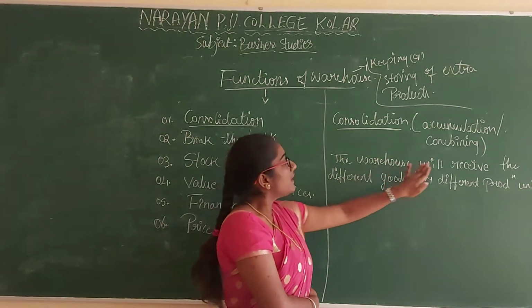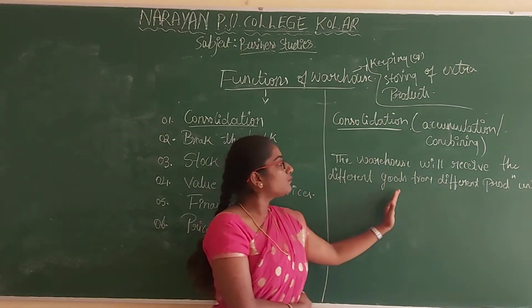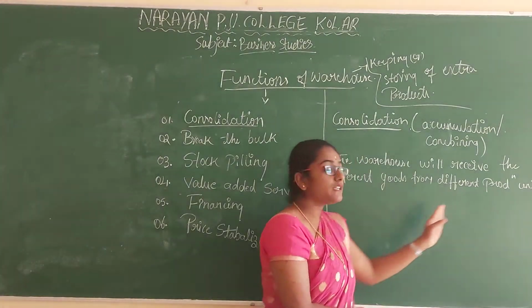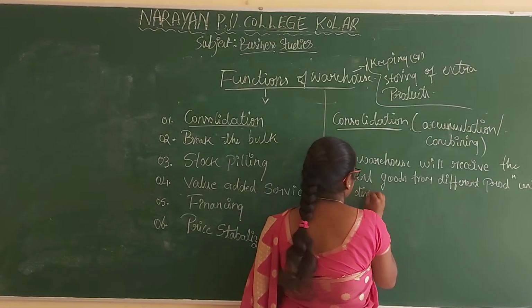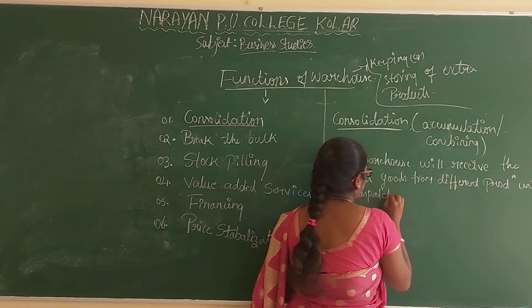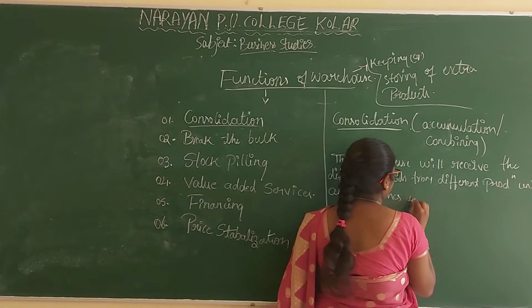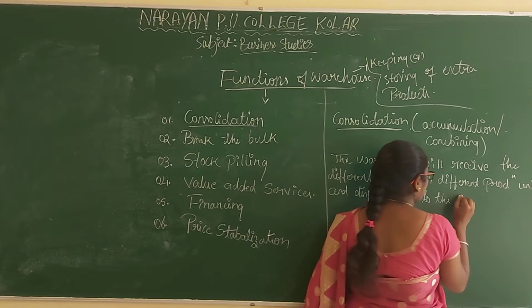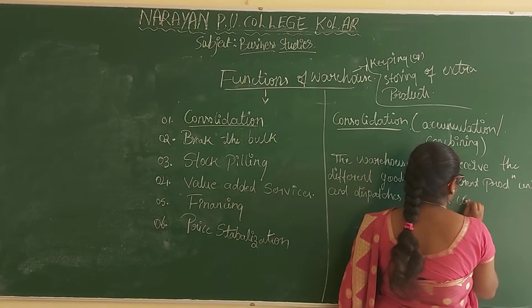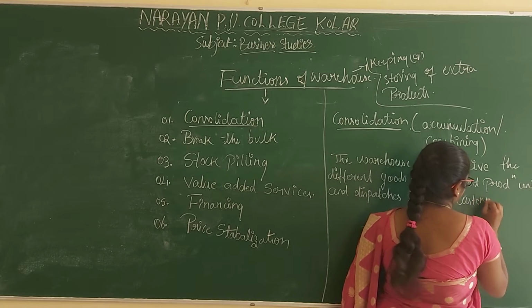The warehouse will receive the different goods from different production units and dispatches it to the customers.